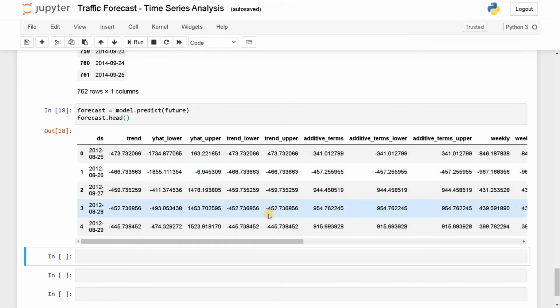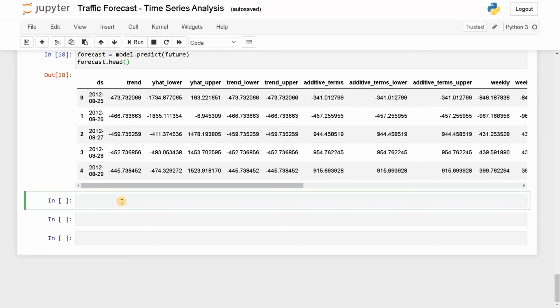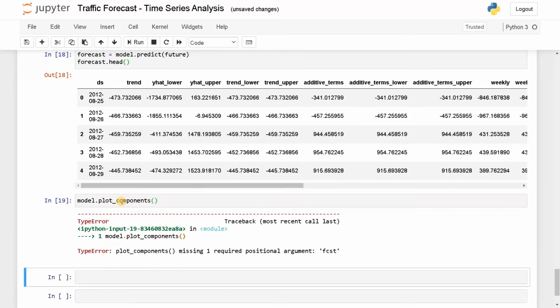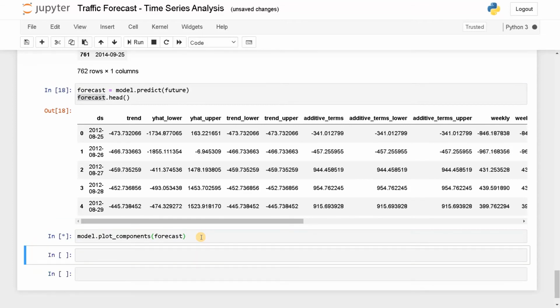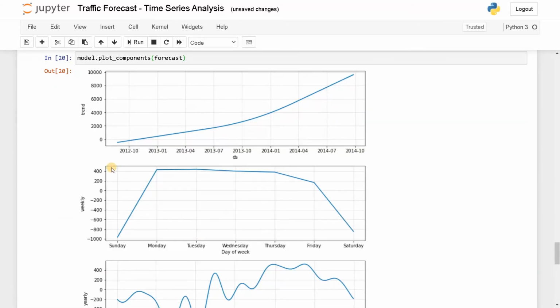Let's display these components in order to see it clearly. You can understand easily while displaying it using a graph. So model dot plot components, run this. Okay, we need to pass this forecast. Okay, run this. So we can clearly see the trend as in the EDA. So the trend is an increasing trend. So it's just showing how the data is progressing over the years.